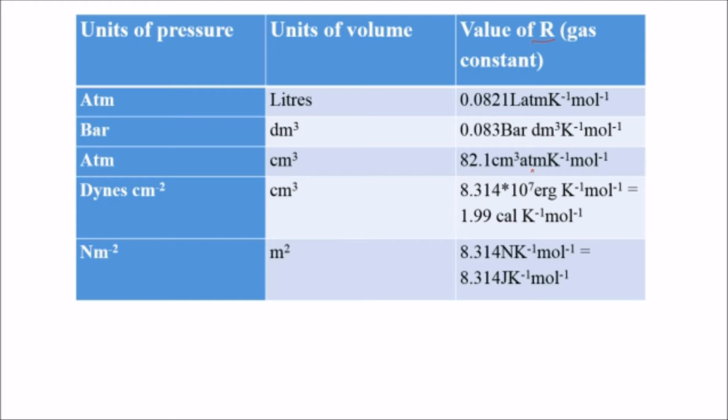Not only here in thermodynamics, even while solving part A, always keep in mind in which unit you are asked for the answer. Suppose we have calculated the answer in meters, but the question is asking in kilometers. Then we will have mistakes in the zeros or in the decimal also. This will create negative marking. So always keep in mind the unit in which we have to express our answer.